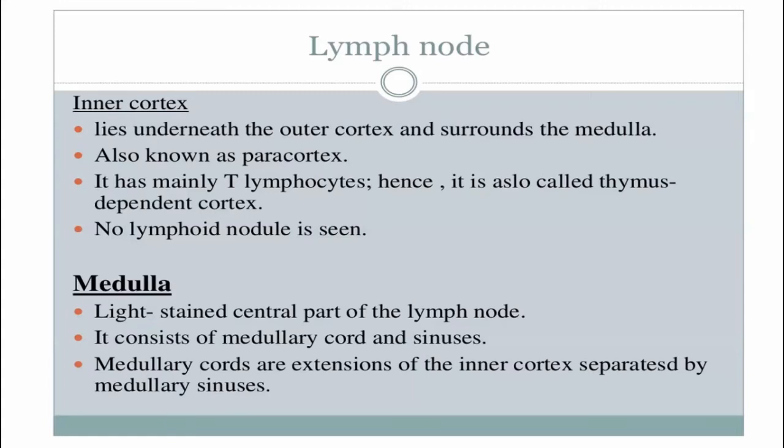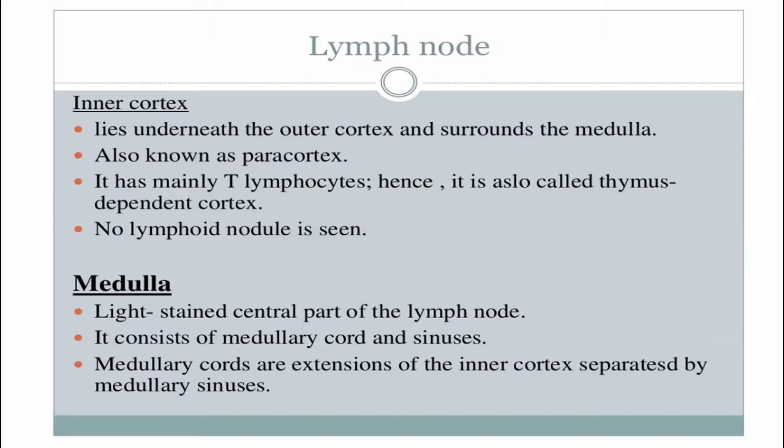B cells are carried to the lymph node from the bone marrow, while T lymphocytes first mature in the thymus and then enter the lymph node.